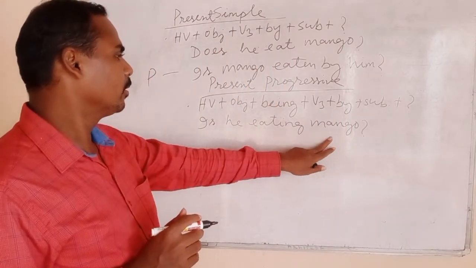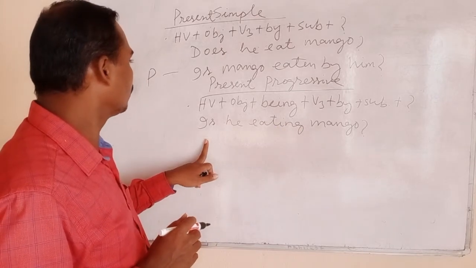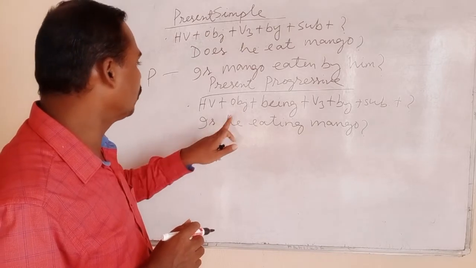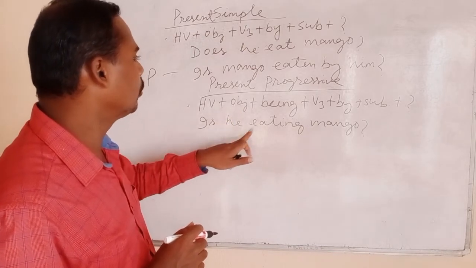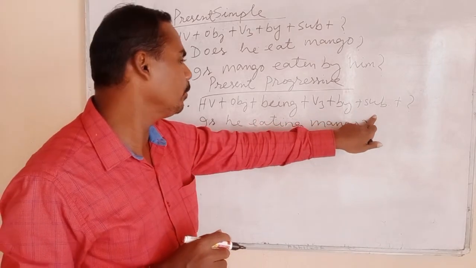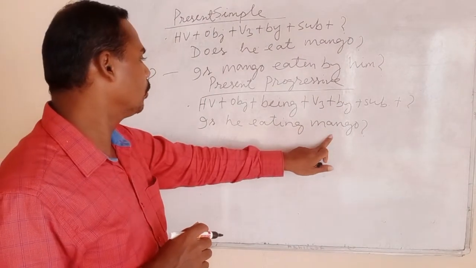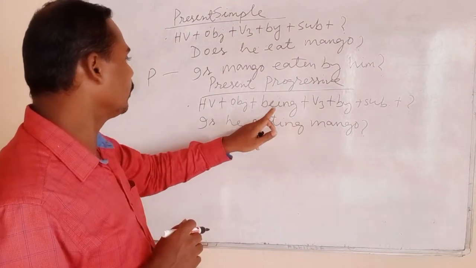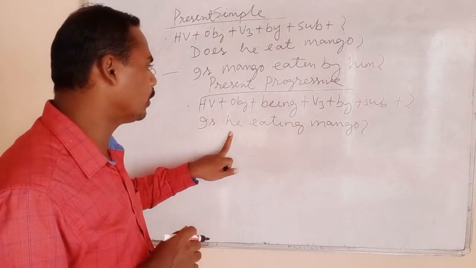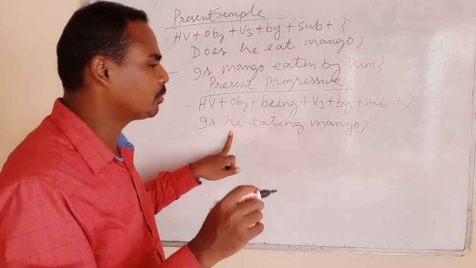Once again, mango is the object. You have to use first 'is', then object mango: is mango being eaten by him? Clear now? Is mango being eaten by him? If it is 'he' in the active voice, then you have to write 'him' in the passive structure.